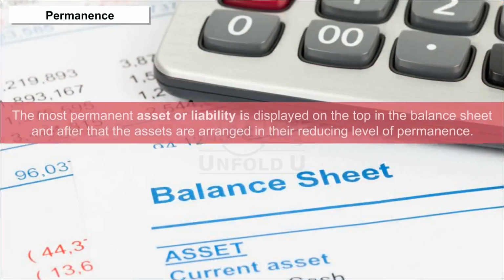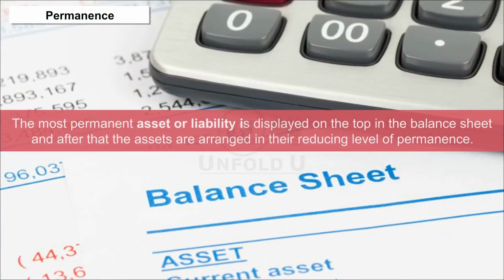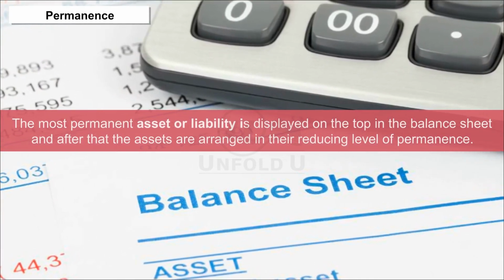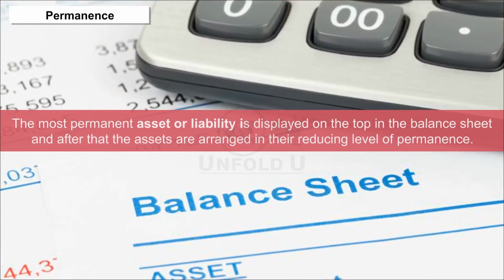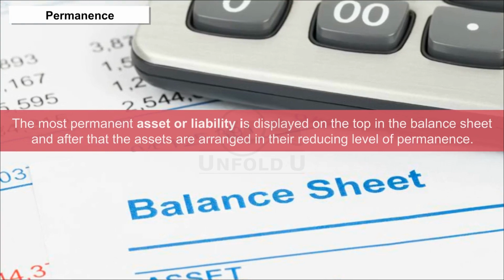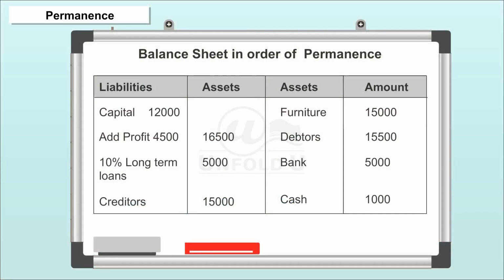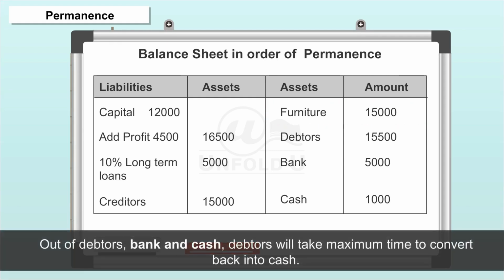The most permanent asset or liability is displayed on the top in the balance sheet, and after that, the assets are arranged in their reducing level of permanence. For example, in the given balance sheet, you will find that furniture has more life in the business among all the assets. Out of debtors, bank and cash, debtors will take maximum time to convert back into cash.